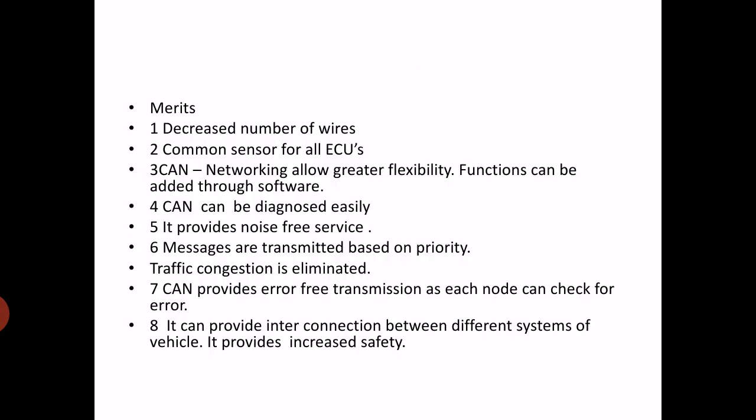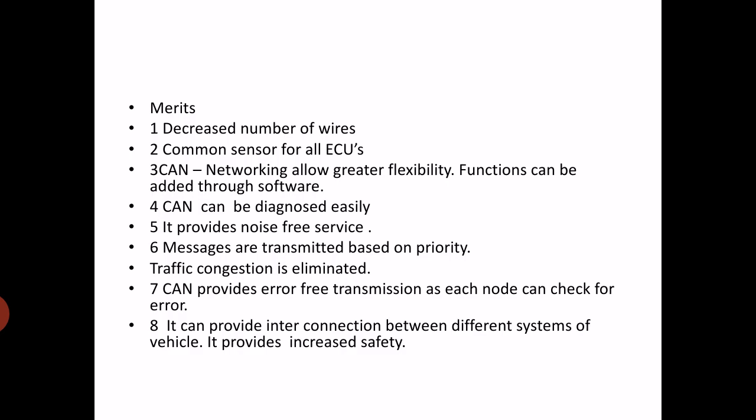Okay. Now what are the merits of this CAN system? So decreased number of wires again, then common sensor for all ECUs. A single sensor may be shared by different ECUs in a vehicle. CAN networking allows greater flexibility.